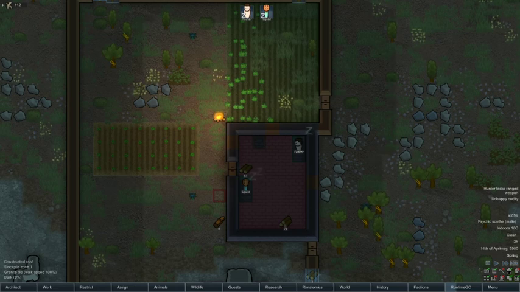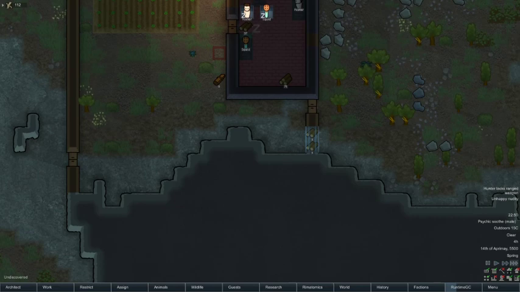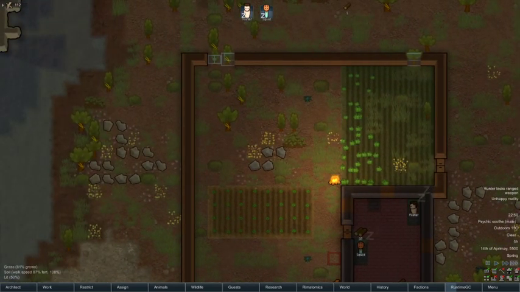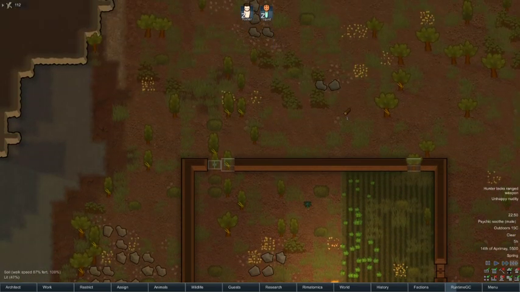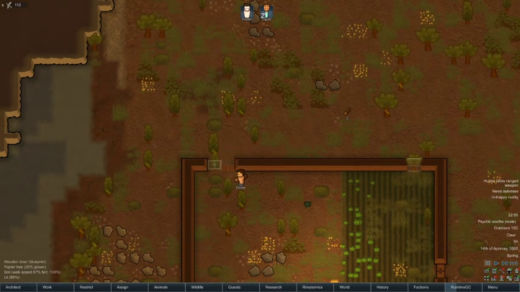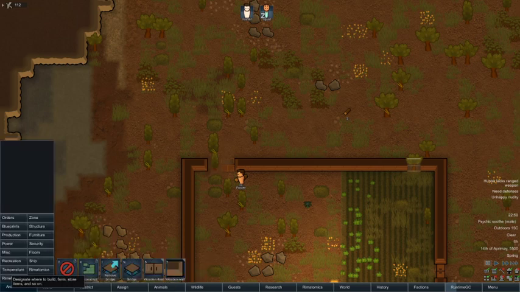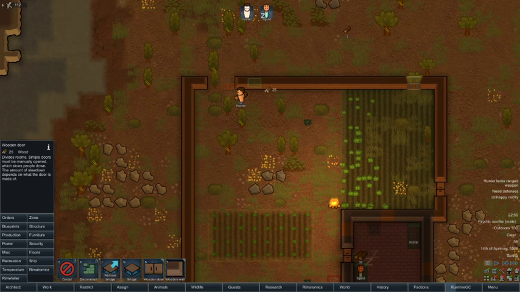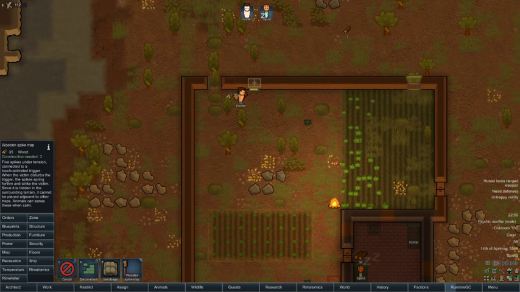We could go about setting some tasks for tomorrow. I suppose it's just more cutting down trees and shoring up these walls. I suppose I should probably build some sort of... Maybe we'll cancel this and we'll put a... What do we want to do? Shit. I should have built the door here. And then we're going to want to build a spike trap here.